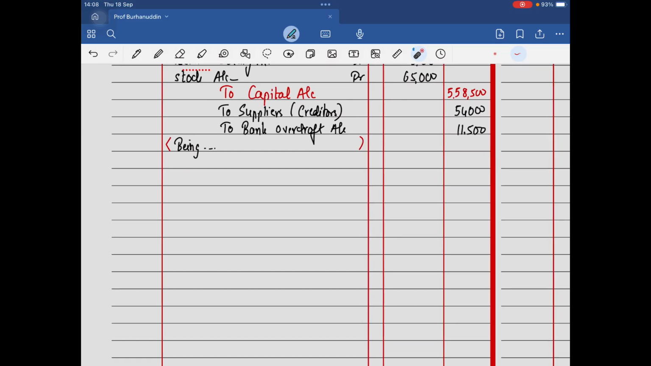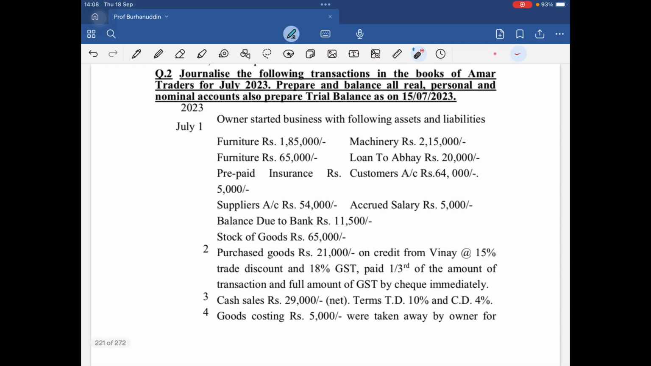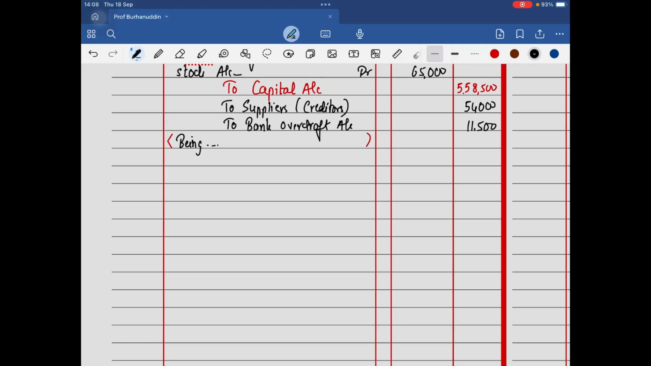So for the transaction, the date is second only, and the name also is Vinay. 2nd of July 2023. It is purchases account debit. I remember the amount, it is 21,000. We have to separate this discount, 17,850. You are going to get the input CGST. Input always is written for debit, output always for credit.